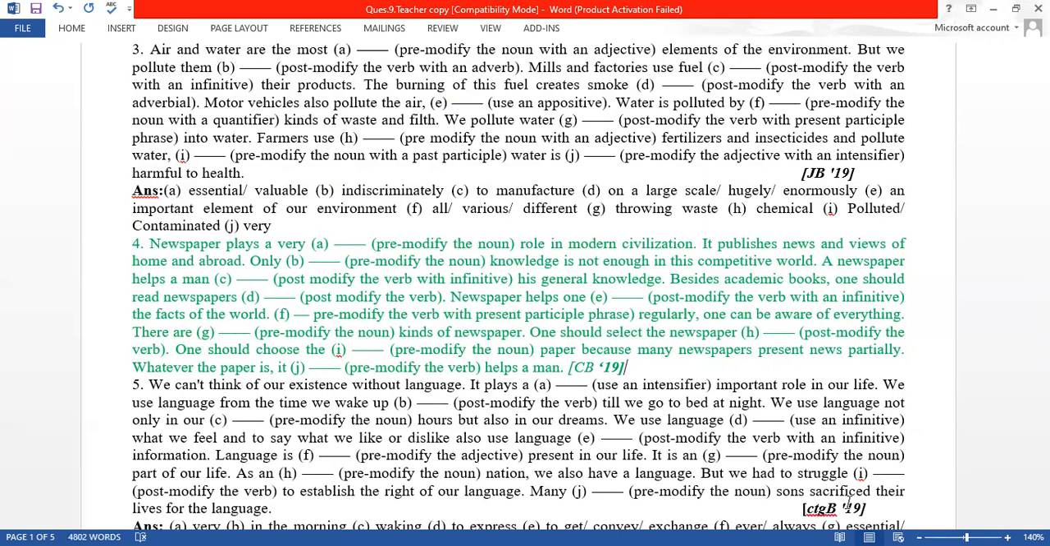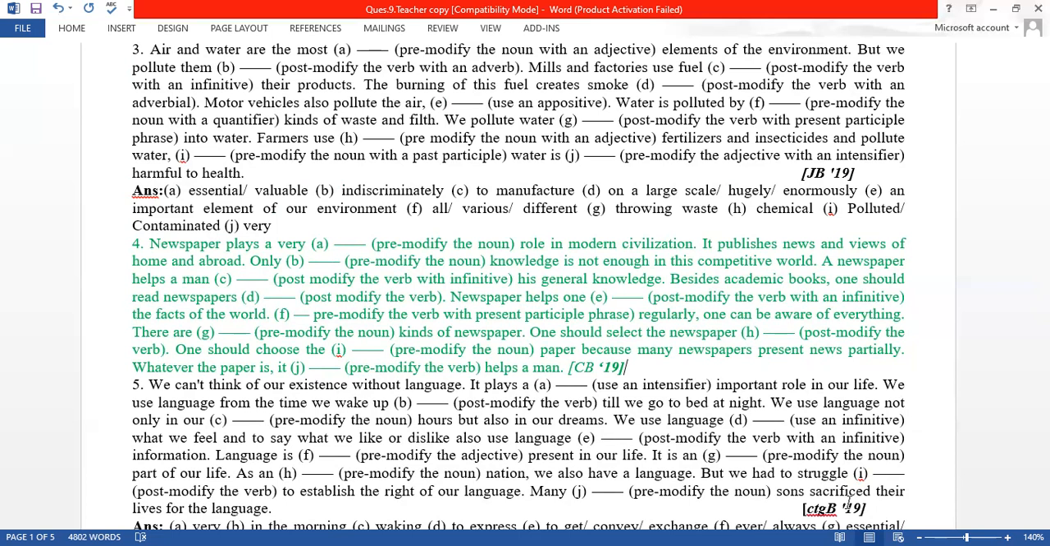A newspaper helps a man. Post modify the verb with an infinitive. Infinitive means to plus verb. A newspaper helps a man to enrich his general knowledge or to increase his general knowledge. Besides academic books, one should read newspapers. Post modify the verb. That means here you have to use an adverb. Regularly. The answer of D will be regularly or daily or every day.